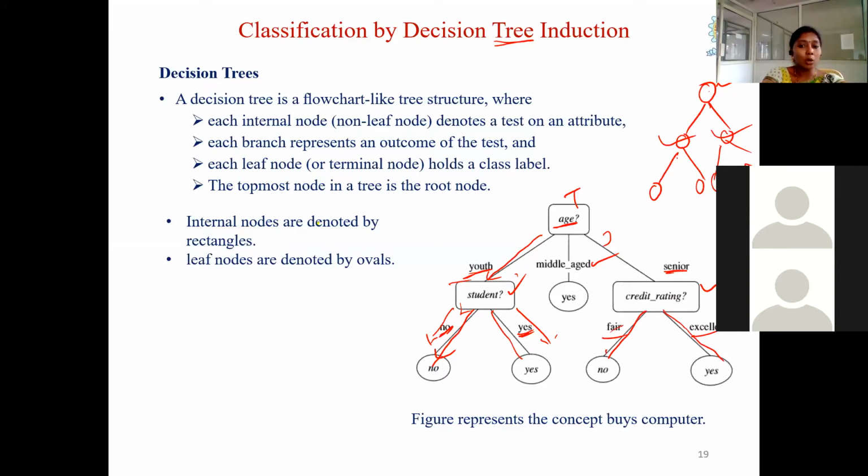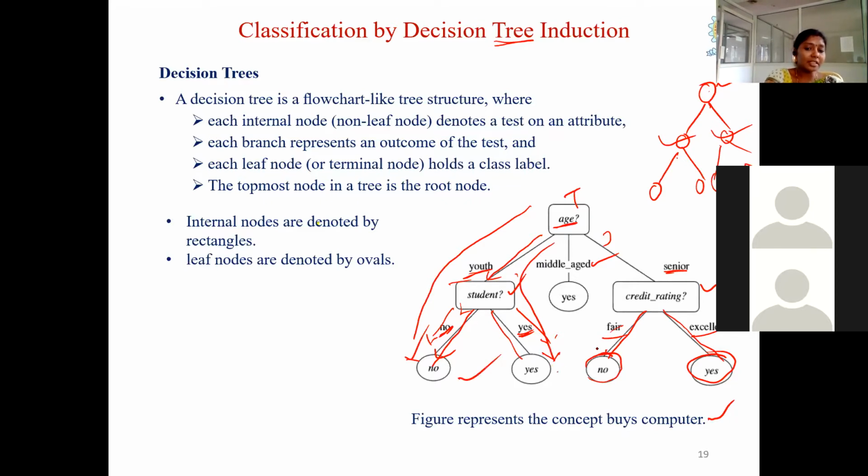And each leaf node holds a class label. Finally, the leaf nodes are in oval shape, and the leaf node holds the class label. What is the class label? Here the figure represents the concept of whether a person buys a computer or not. If he goes in this way, the label is no. If he goes in this way, the label is yes.